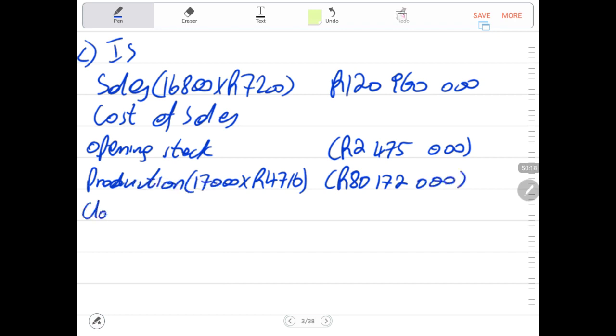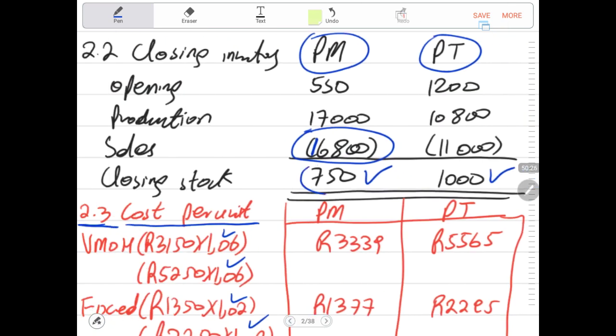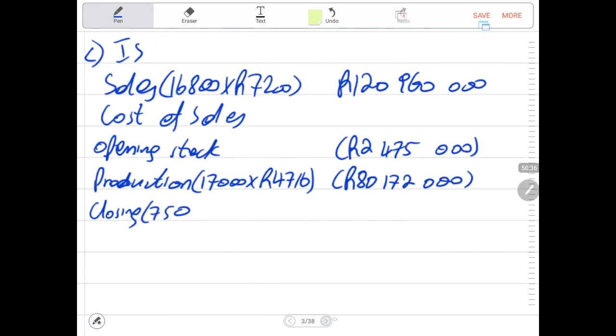Then we need to deduct the closing stock. Our closing stock was 750 units left for the PEARS mobile, which is produced under the PEARS mobile division. The cost of these units is the cost of 2017, not the cost of the previous year.